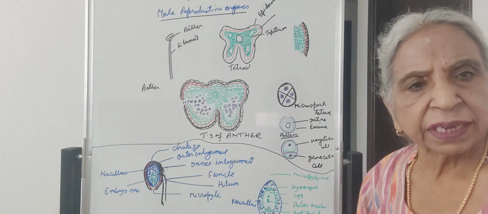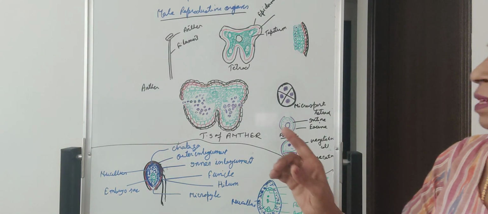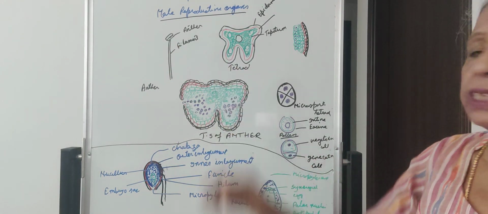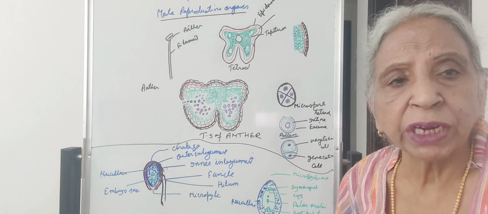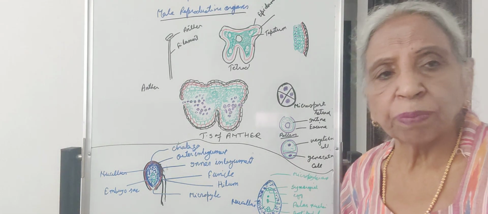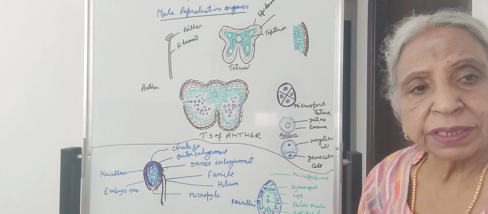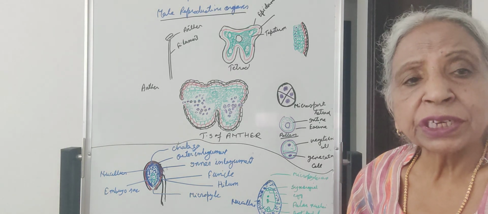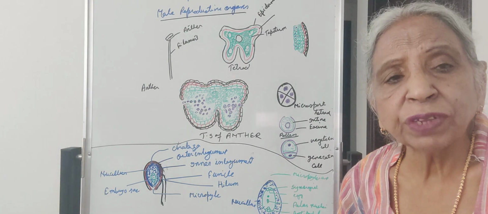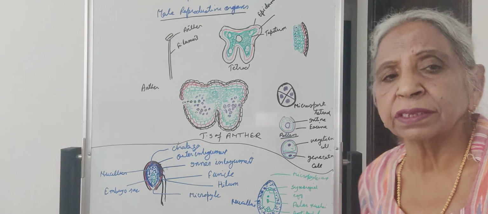Stamens collectively are called the androecium. And each stamen has a basal filament, and on the upper side, the filament is attached to a bilobed structure which is called the anther. The number of stamens varies from plant to plant. It might be single, then it is called monoandrous. It might be 2, 3, 4, 5, more than 5. The condition is polyandrous if they are free. If the stamens are fused, then it is called the synandrous condition.